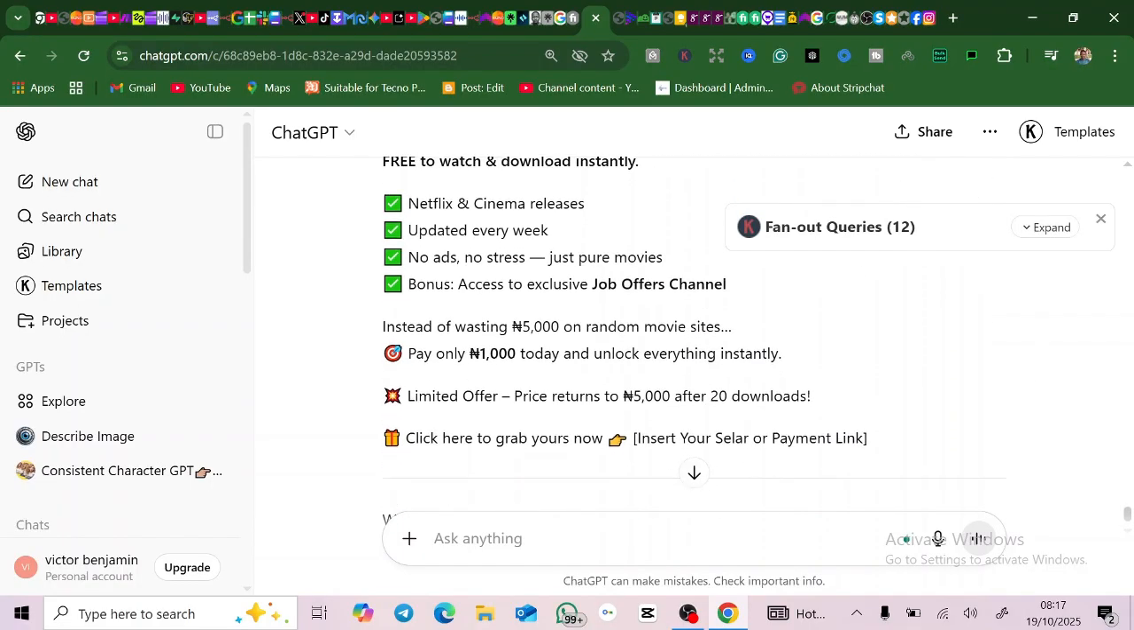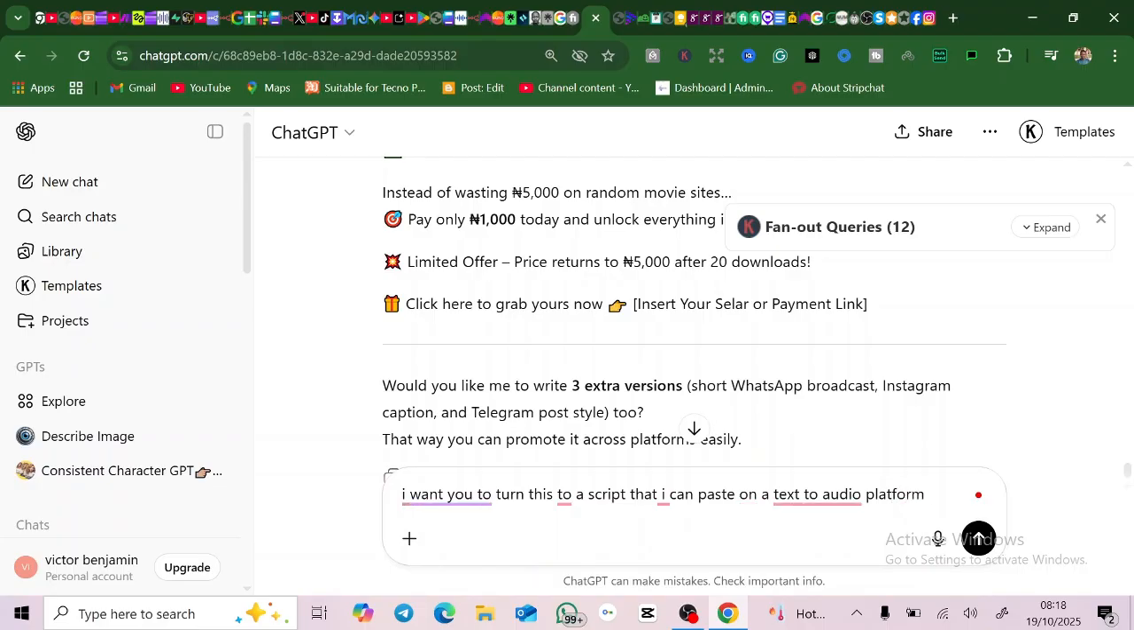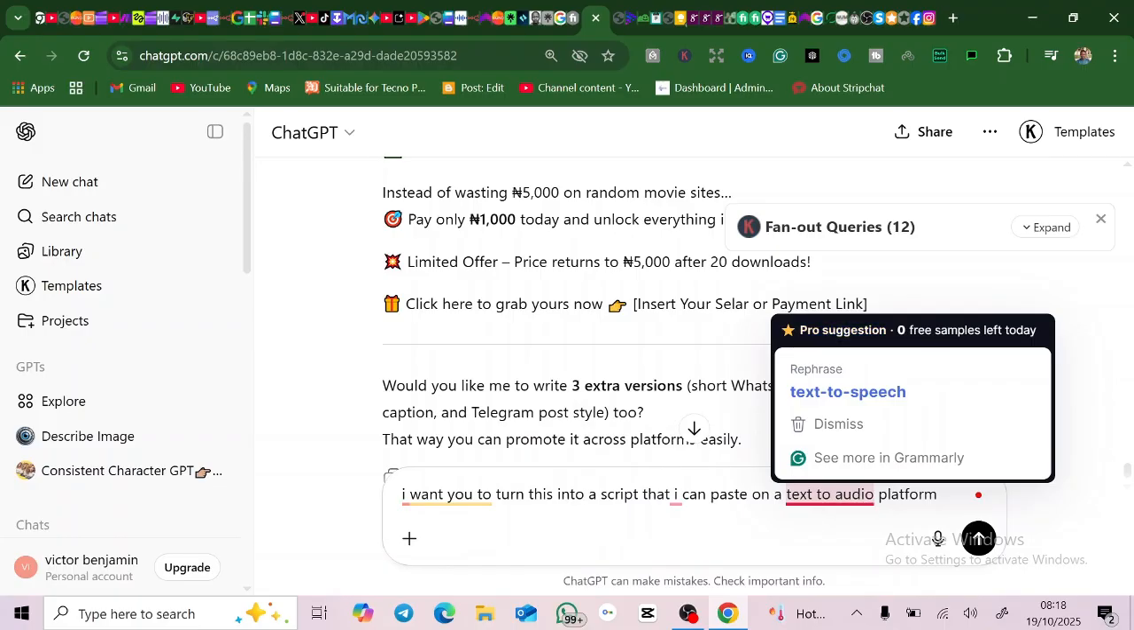Now the next thing you're going to do, because this is an ad, I told you this is how to create video ads, is to tell it: I want you to turn this into a script that I can paste on a text to audio platform. Just write exactly like this. It was text to speech, however you want to say it.